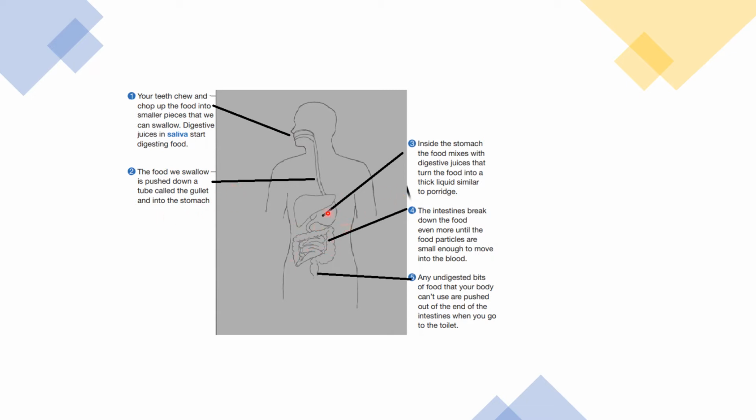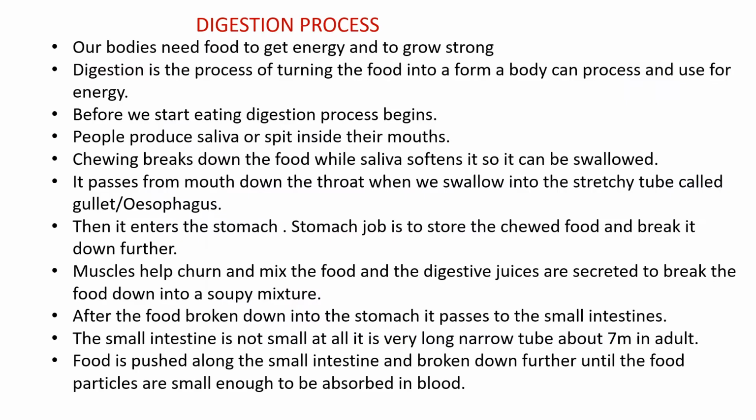Then inside the stomach, the food mixes with the digestive juices that turn the food into a thicker liquid like porridge, and then the intestines break down the food even more until the food particles are small enough that they enter into the blood. Then the undigested food, bits of food that your body can't use, are pushed out at the end of the intestines when you go to the toilet. So this is the digestion process.